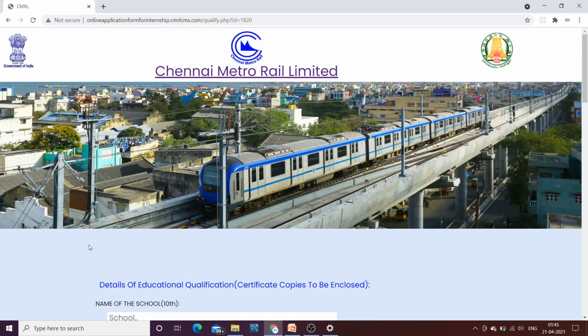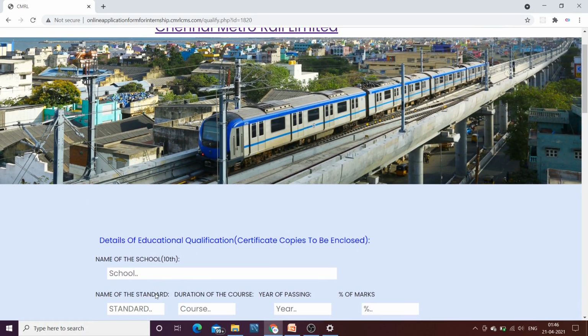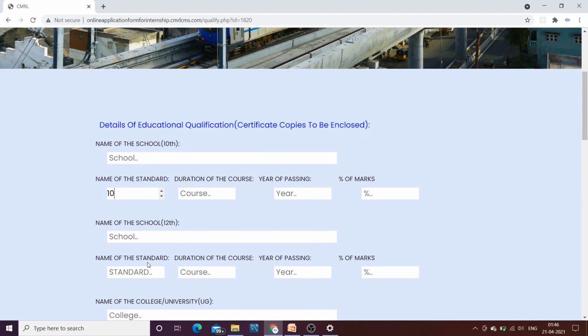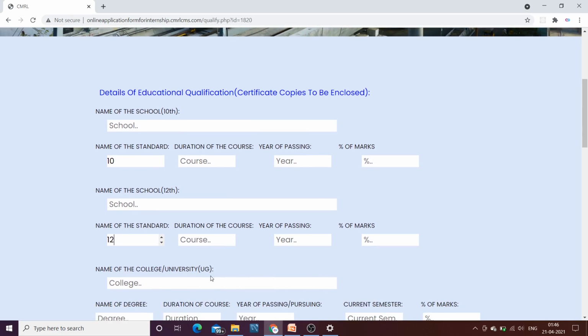After completion of the first page of your form, you will be redirected to the second page that looks like this. On this page, you need to enter your 10th details. In standard, you just need to enter 10 here. Similarly, you need to enter your 12th school name here, and in standard you just need to enter 12th. And in course you can select science if you have a science background.